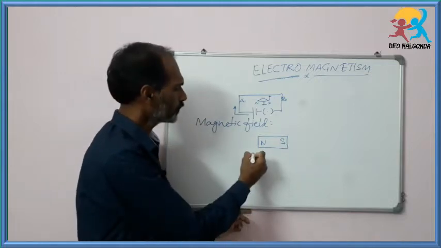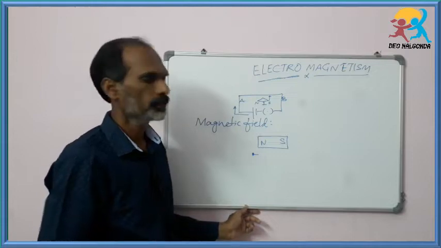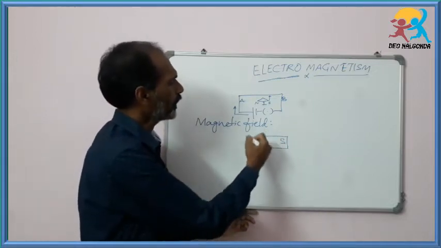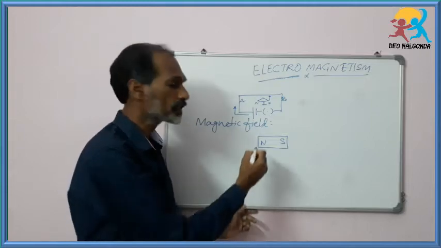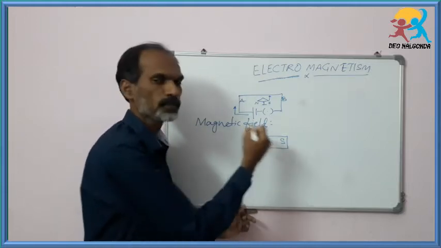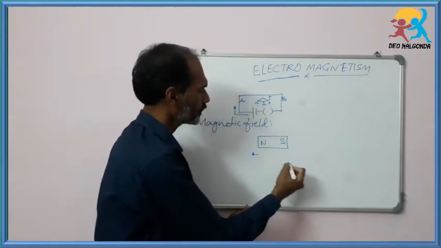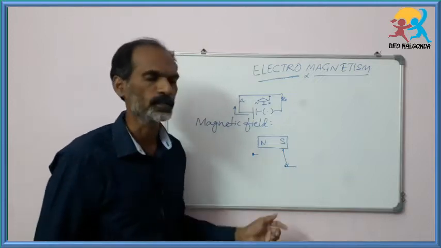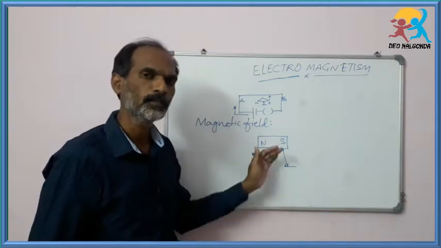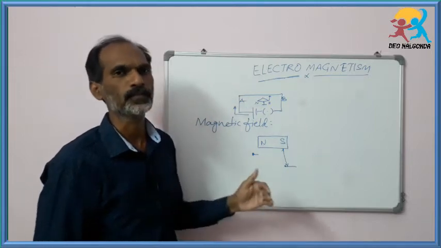If you change the place of this magnetic substance, like an iron nail, around the bar magnet, wherever it is placed, it gets attracted. If you take it away from the bar magnet, it is not attracted.